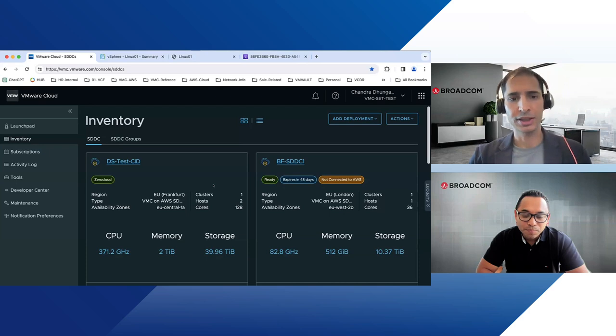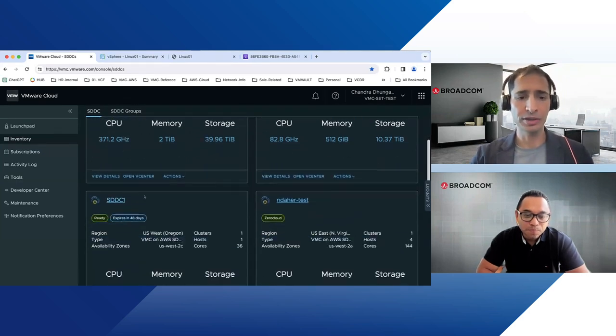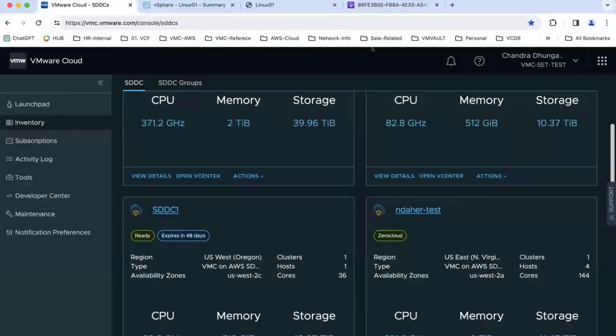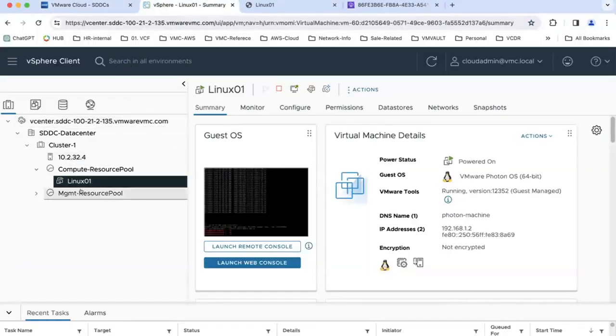You can see the multiple SDDCs here. In our case, we're using SDDC1. SDDC1 is already created, as I showed on my diagram earlier. I also have the vCenter running, and I have the Linux 01 VM running on the SDDC side.